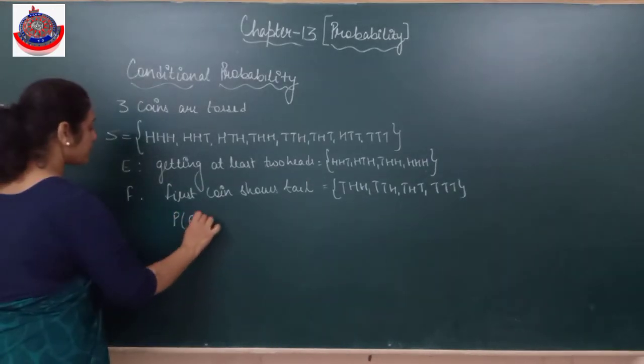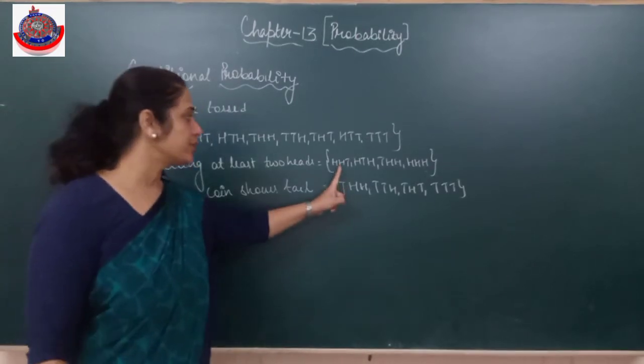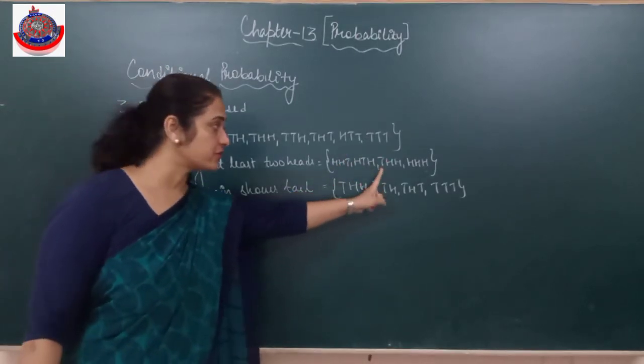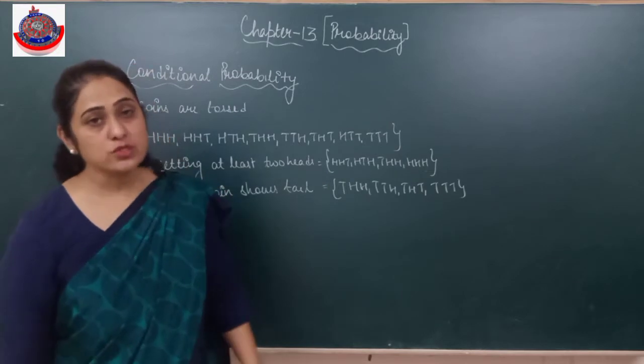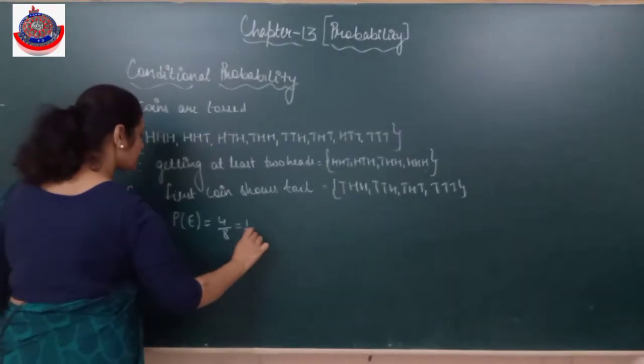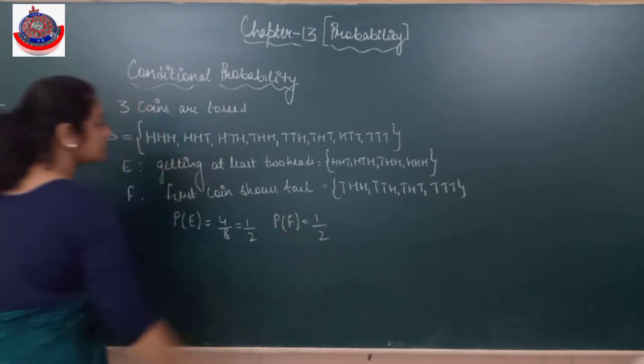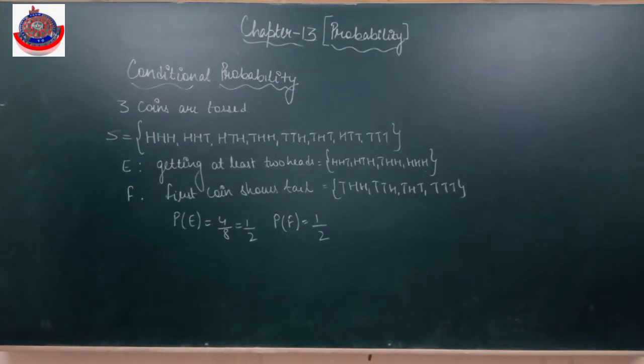Probability of E. What will be the probability of E? See, we had done this in 11th class. We can do this also: probability of this plus probability of this plus probability of this plus probability of this. These all rules we did. Or you say 4 by 8. That will be the probability of F. Clear? Both the probabilities we have found.